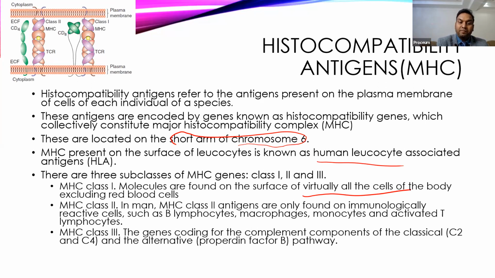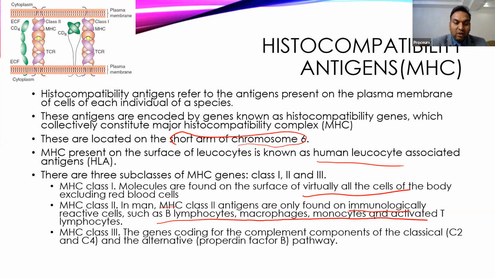Then come to the class 2 antigen. MHC class 2 antigens are only found in immunogenic cells like B lymphocytes, macrophages, monocytes, and T lymphocytes. So class 2 are usually only present in immune cells.